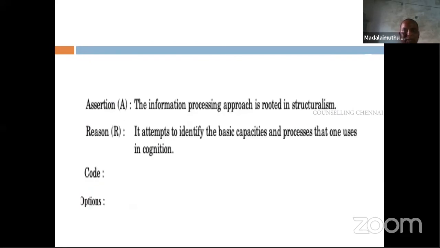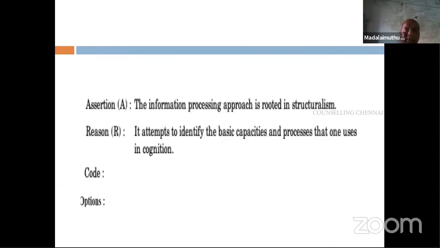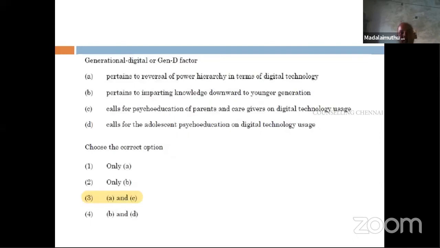But if you are focusing on these types of questions, definitely you will get at least 2-3 questions from this area, because these are basic to psychology, like the information approach and cognition. If you make effort on these areas, you will get it. I'm not sure if the same questions will be repeated or not. So try to analyze the questions and go through those areas which are important and fundamental for psychology.